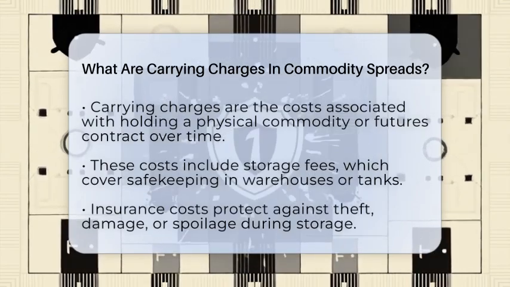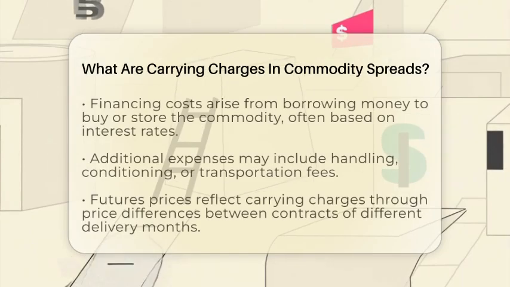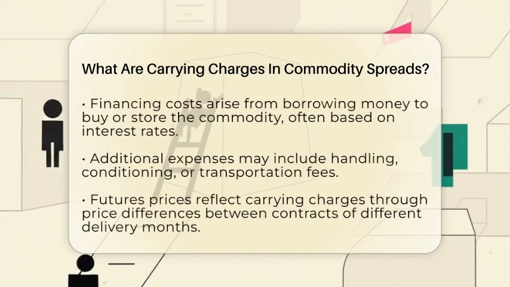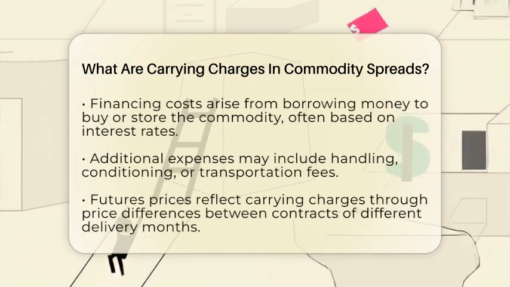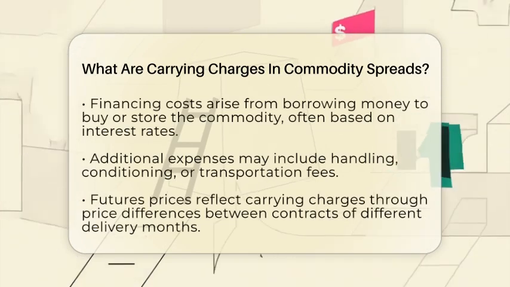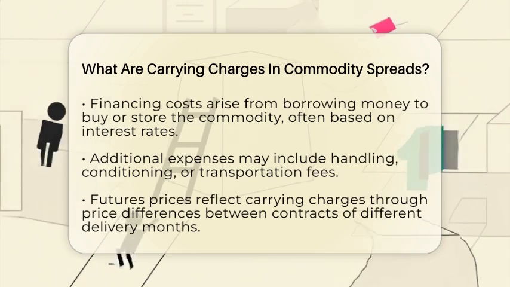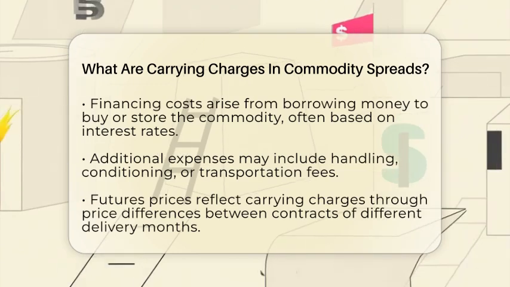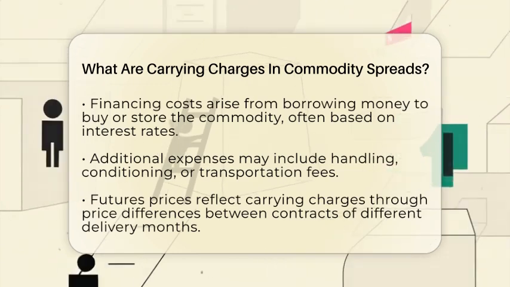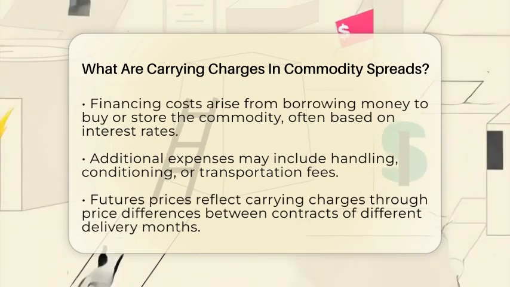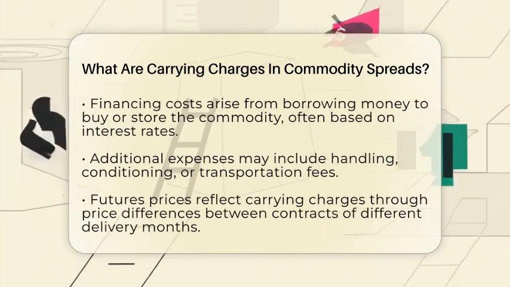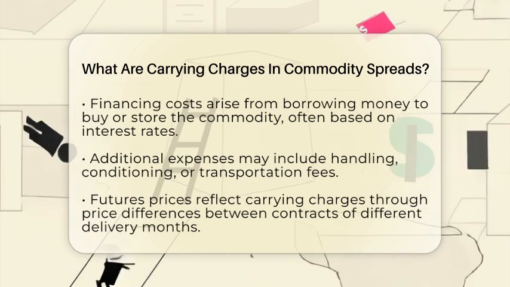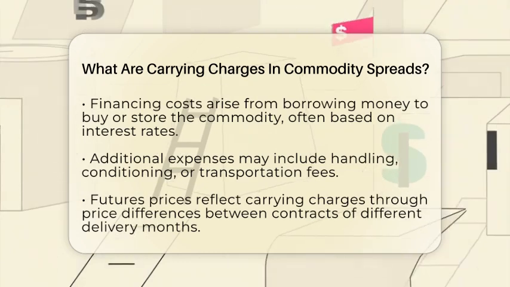Financing costs are also part of carrying charges. If you borrow money to buy or store the commodity, you pay interest on that loan. For instance, if the interest rate is 5% annually, that adds to your overall costs. Lastly, there are other incidental expenses like handling, conditioning, or transportation, fees that might be necessary during storage.